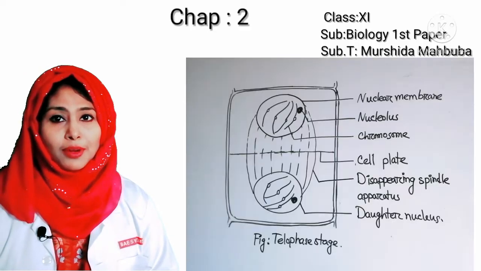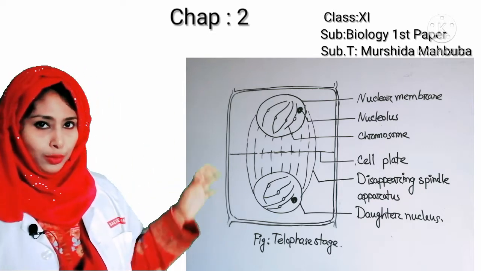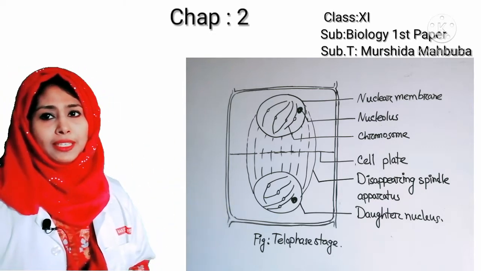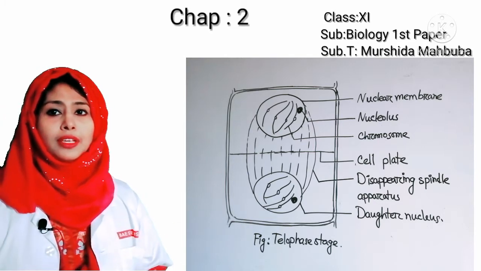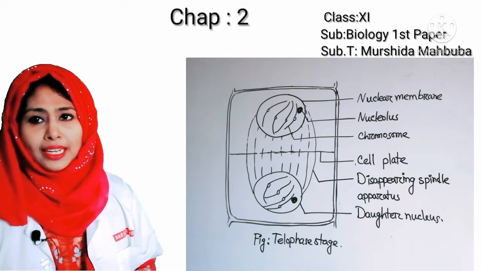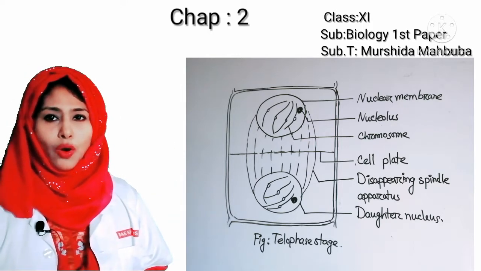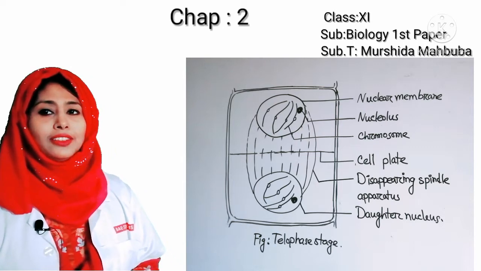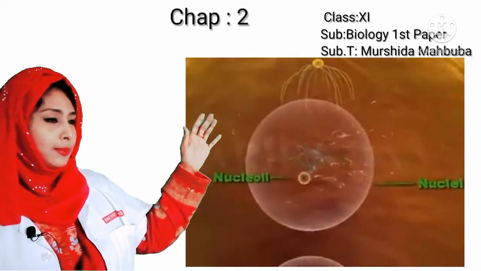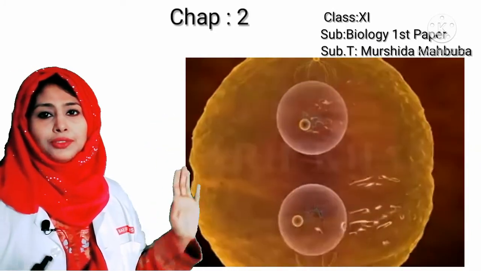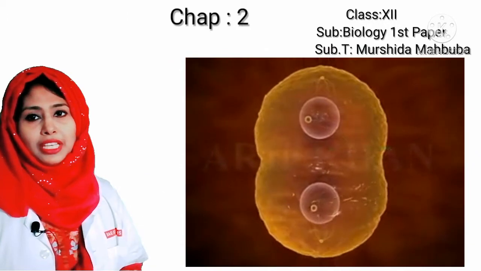The daughter nucleus take position in the two opposite poles. Hydration takes place in the chromosomes. As a result, chromosomes start expanding and gradually become thin and long. At the end of this stage, nuclear membrane reappears. A spindle apparatus gradually disappears. Nuclear membrane and nucleolus reappears.